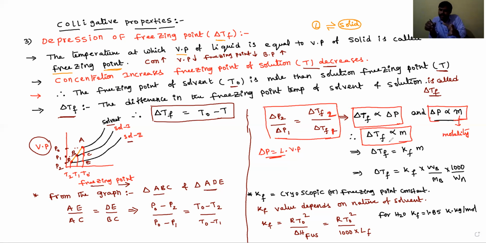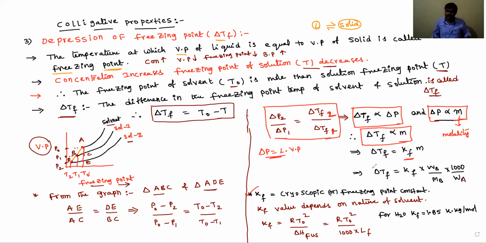To remove the proportionality, we need to introduce a constant called Kf, the cryoscopic constant or freezing point constant. Then delta Tf is equal to Kf into molality. What is the molality formula, dear students? Weight of solute divided by gram molecular weight of solute, into 1000 by weight of solvent in grams.